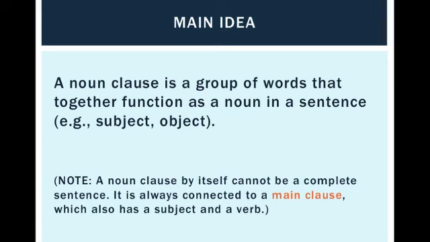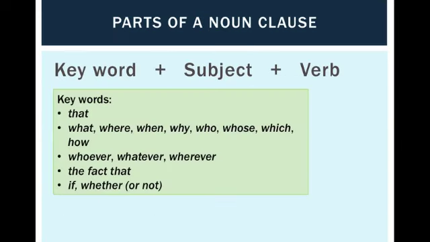Note, a noun clause by itself cannot be a complete sentence. A noun clause مش جملة كاملة. It is always connected to a main clause, which also has a subject and a verb. So if you have a sentence with a noun clause, you have a subject and verb in the noun clause, and a subject and verb in the main clause. More on this later. There are three parts to a noun clause.